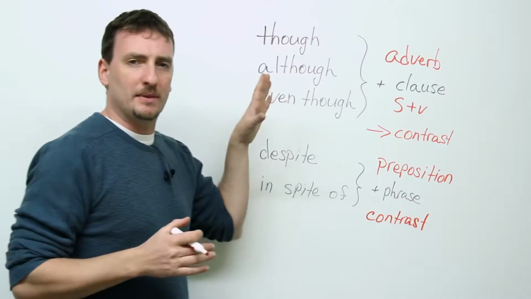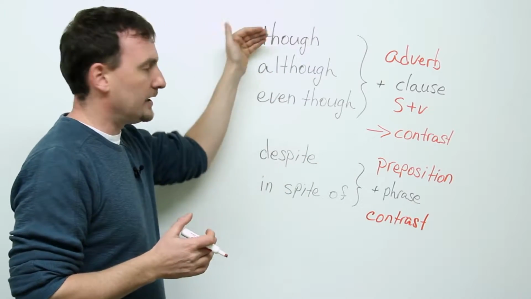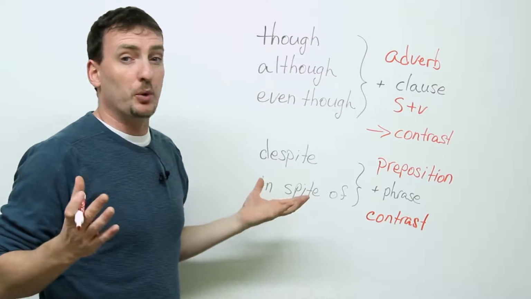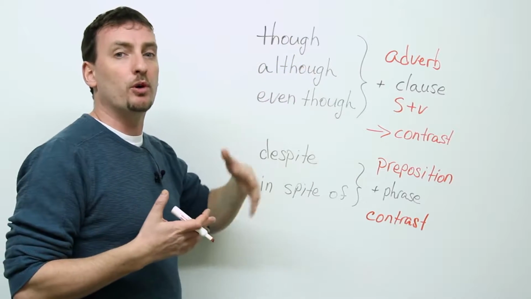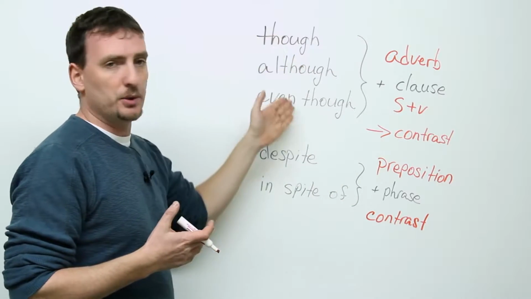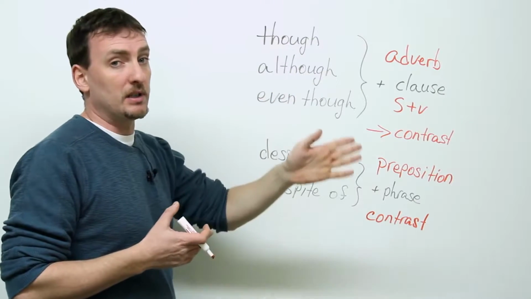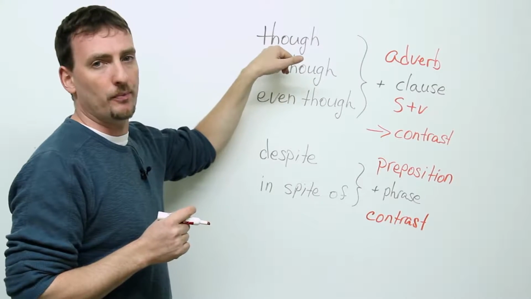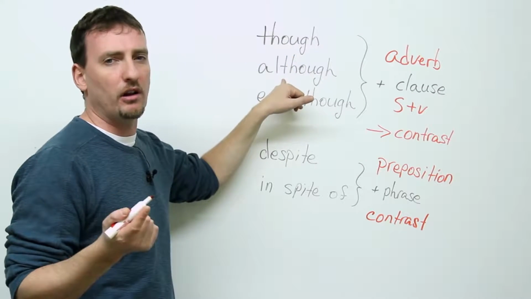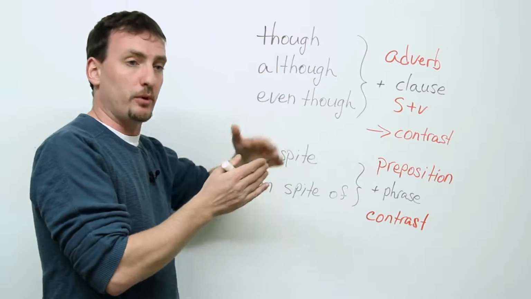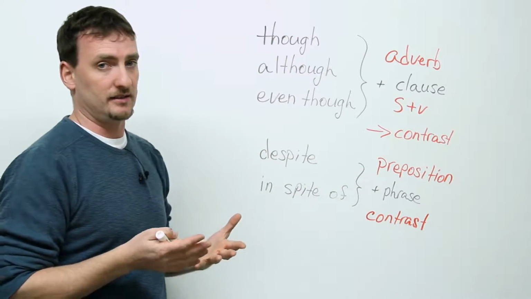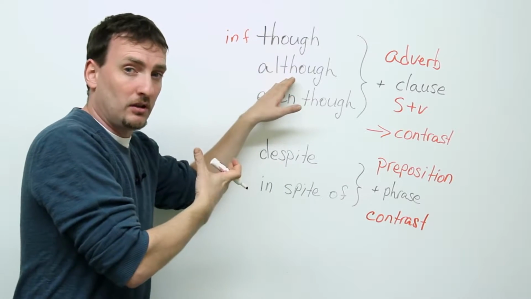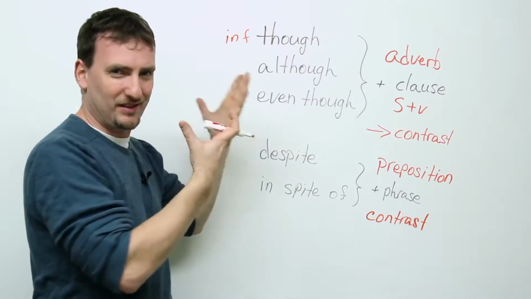Okay, before I give you some example sentences to understand all this, let's look at each one separately. Though and although, what is the difference? No difference. Though is just a little bit more informal, okay? You can use either one at the beginning of a sentence or the middle of a sentence. The biggest difference is that you can end a sentence with though. You can't really end a sentence with although. And again, when you end a sentence with though, it's a very informal sentence. Okay, so you have to keep that in mind. So, informal. Now, that doesn't mean that this is formal. It just means that this is informal, if that makes any sense.